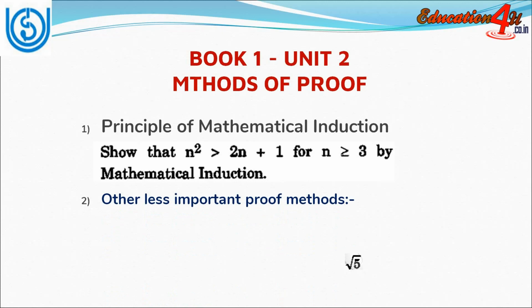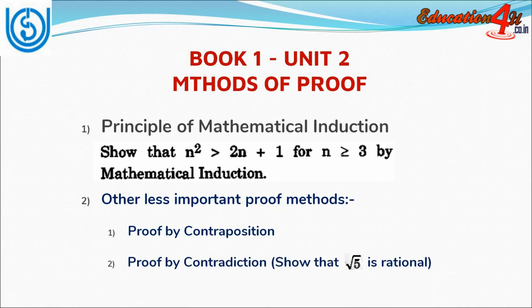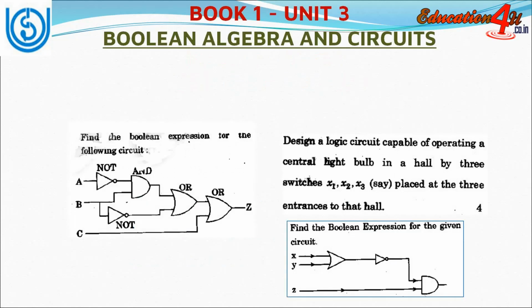And a few other less important proof methods that may be asked are proof by contraposition and proof by contradiction. For example, you may be asked to show that root 5 is rational. Similarly, there may be question like show that root 2 is rational. So you should use proof by contradiction for this.